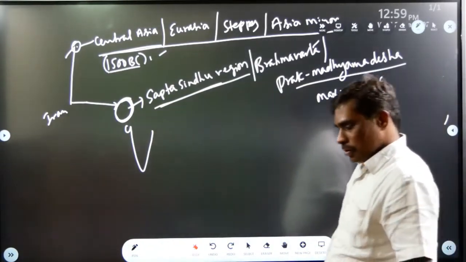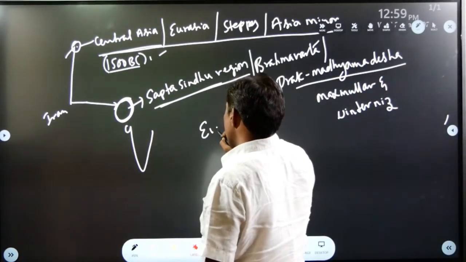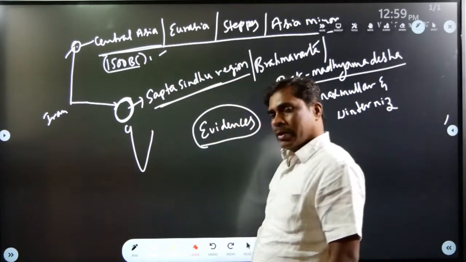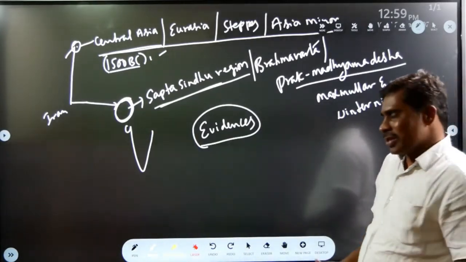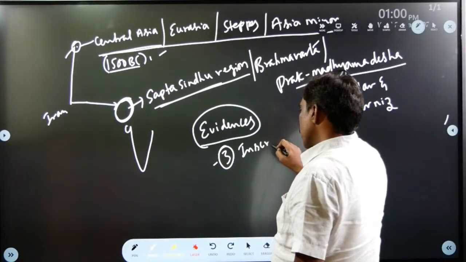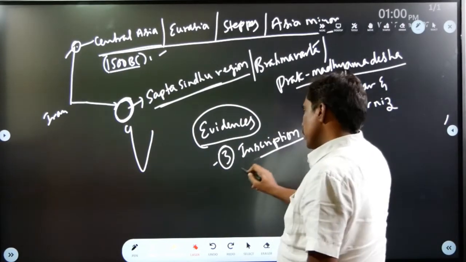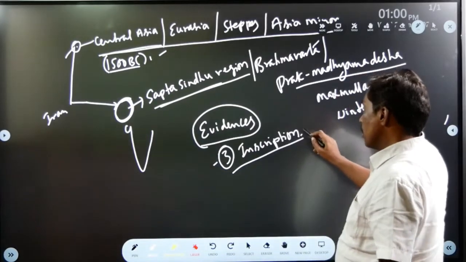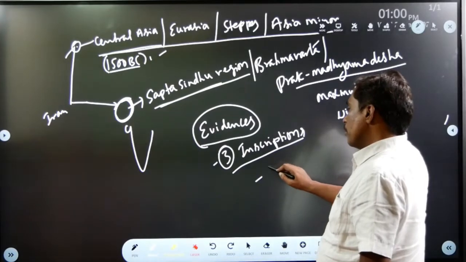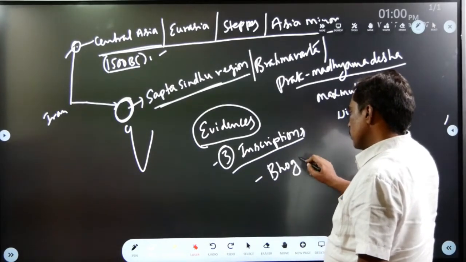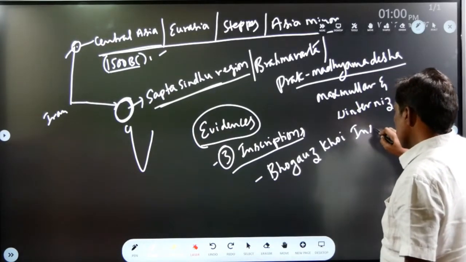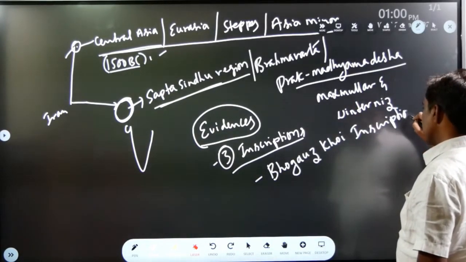Then what are the evidences for this Aryan migration? See, we have three inscriptions that provide information about Aryan migration. Those inscriptions were: one, Boghazkoi inscription.